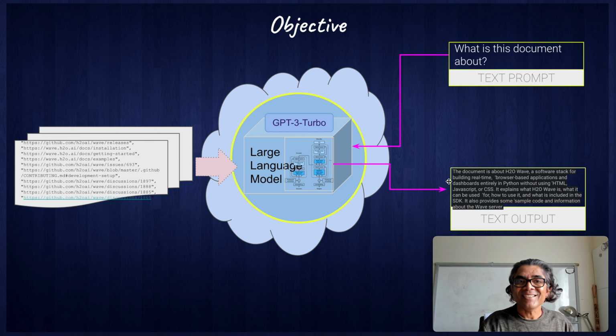It means the capabilities available in the large language model can be used on custom data on which the original large language model has not been trained, but that can be extended to certain content.